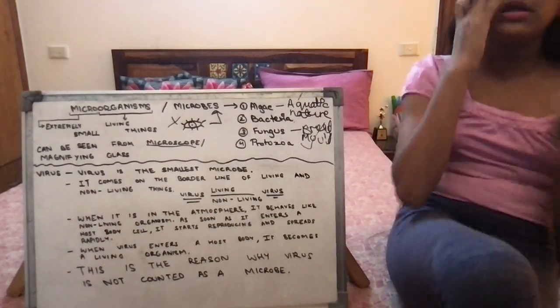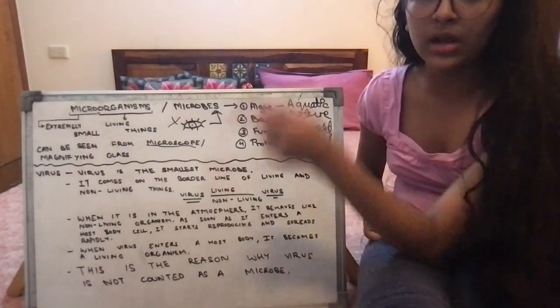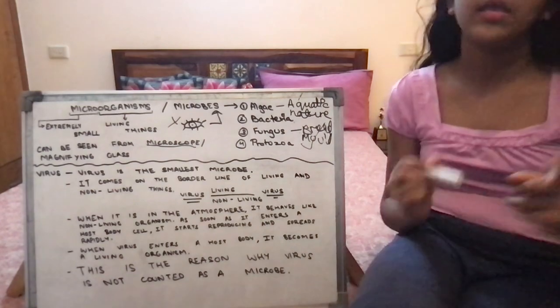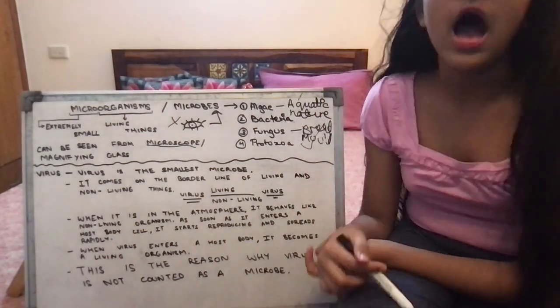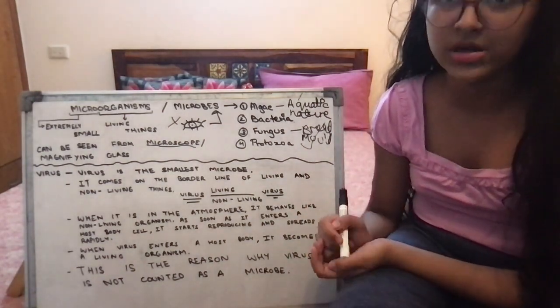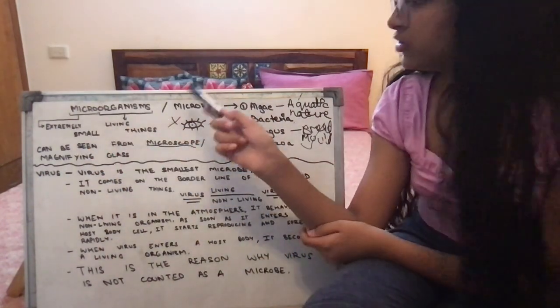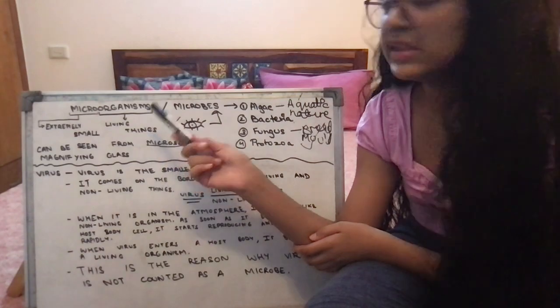So till now, what have we understood? Listen carefully, everyone. Microorganisms is a word made up of two words, micro, which means extremely small, and organisms, which means living things.